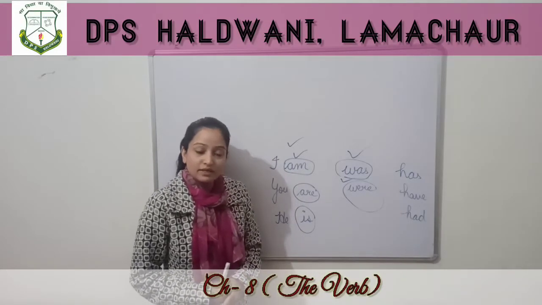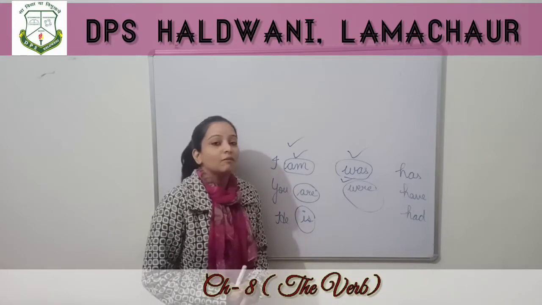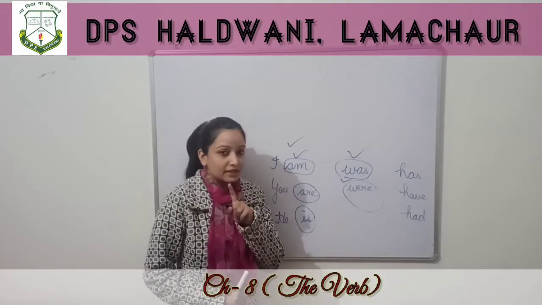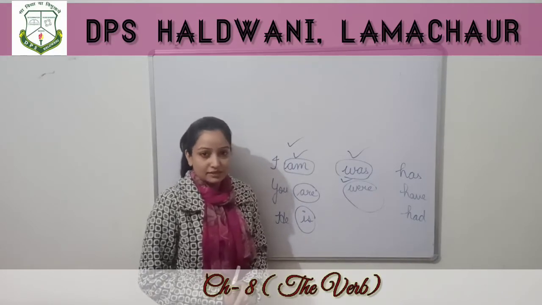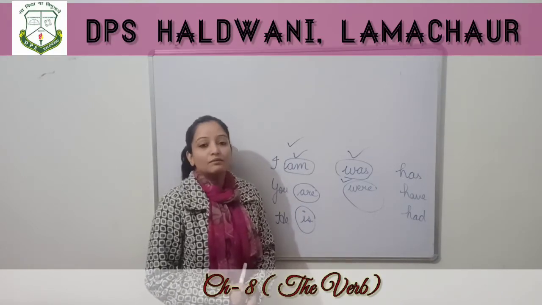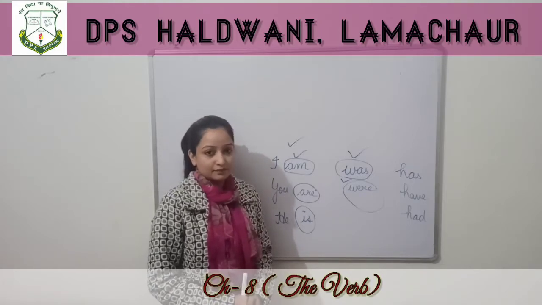How many types of tenses are there? Please repeat after me. Three types of tenses. The first one is present tense. Present tense, please say present tense. Very good. Past tense. Future tense.